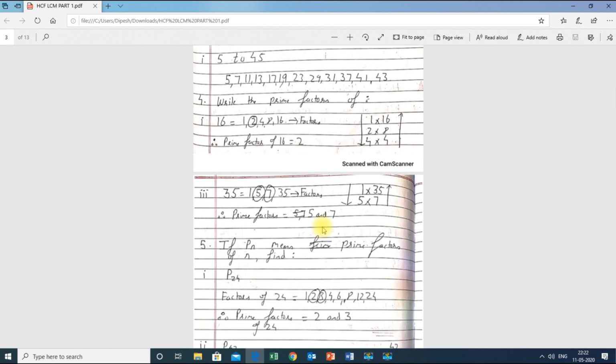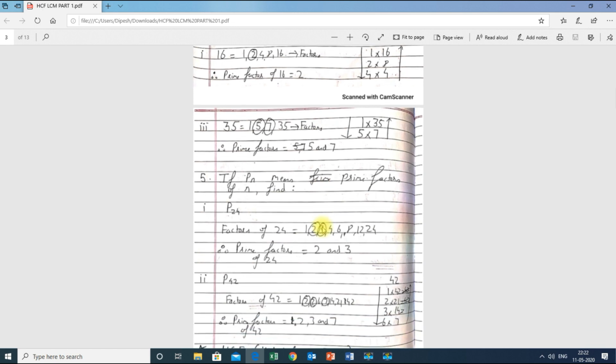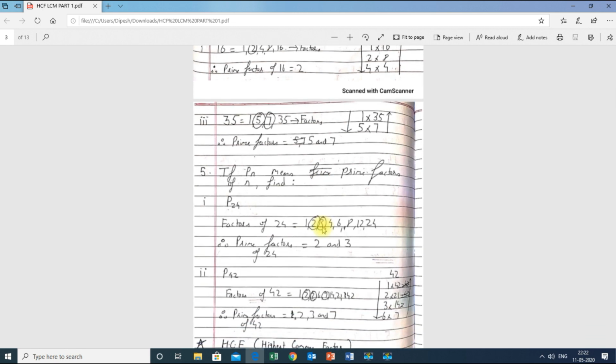Now question number 5. Question number 5 is same as question number 4. The only thing is they have given it in a different way of finding, but the method is completely same. If Pn means prime factors of n, here n means any number they have given to us. That is, if Pn means prime factors of n, find P24. That means they are asking us to find the prime factors of 24.